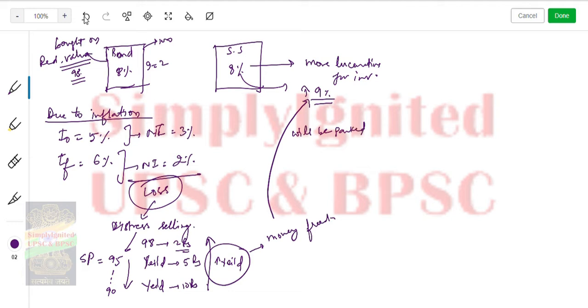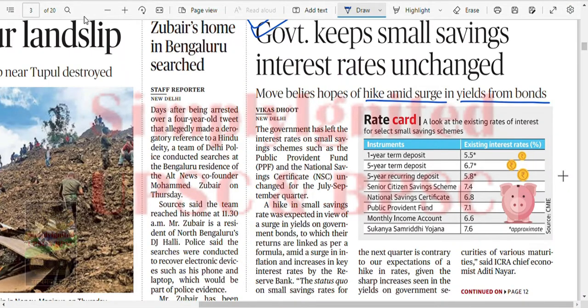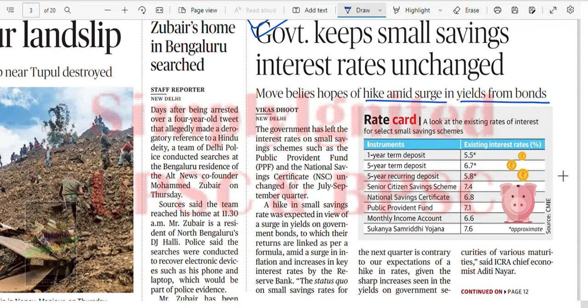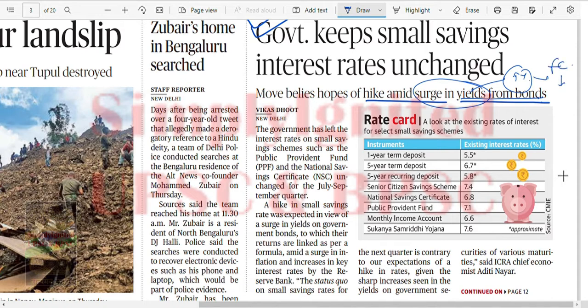Parked here, and when it is parked there, then this is more sold. So this is a concept. So the yield of bond increasing means that there is money in the market, and to divert that money to this small saving scheme, it was expected that the rates will increase. Okay, now look, move belies hope of hike amid surge in yield for bonds. You understand? So surge in yield means increased yield. Increased yield will lead to what? Free capital needs to be attracted to this small savings.